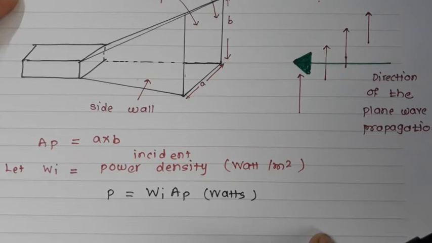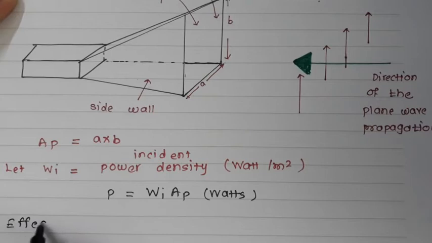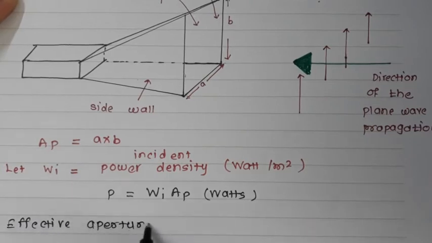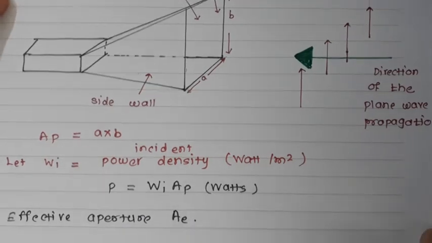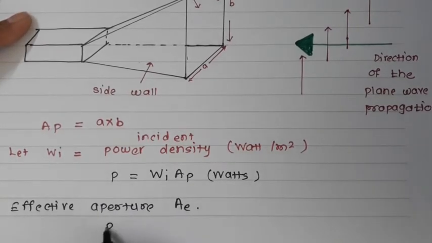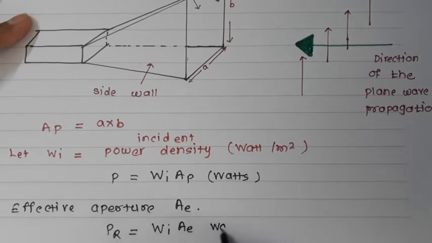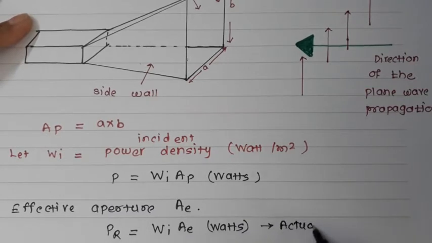This area is called the effective aperture, denoted by Ae. So the actual received power is equal to Wi Ae, in watts.